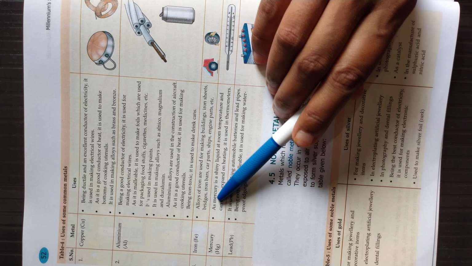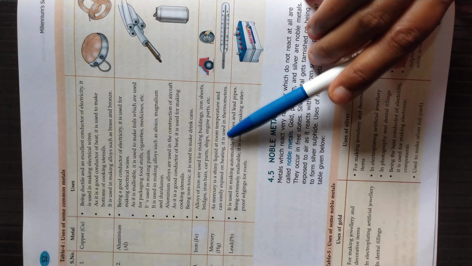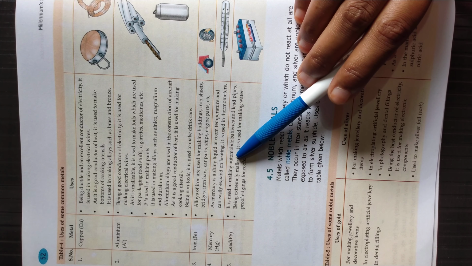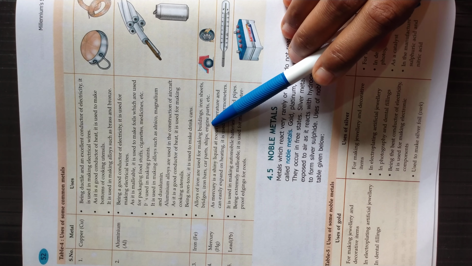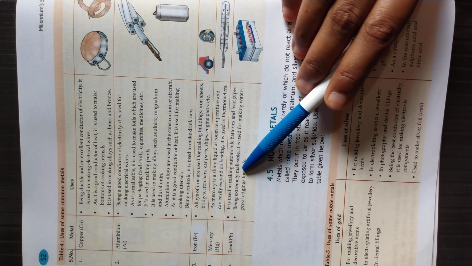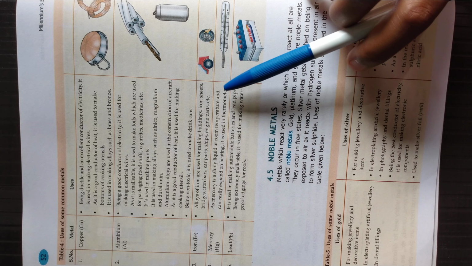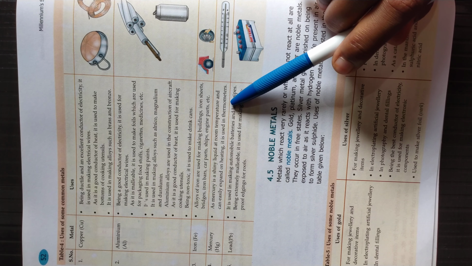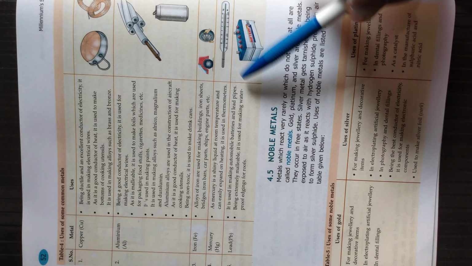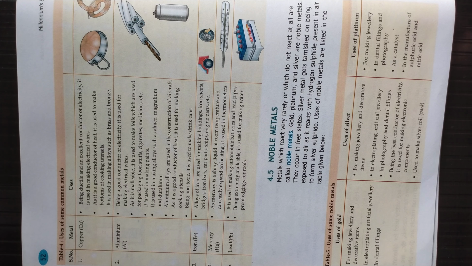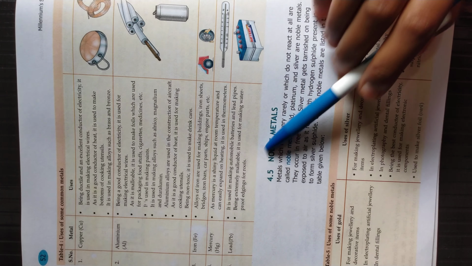Next one is iron. The alloys of iron are used for making buildings, iron sheets, iron rods, machine parts, engines, ships. So many things are made of iron. Next one is mercury. Mercury is the only liquid metal at room temperature, and it is used in thermometers. Mercury can easily expand on heating. If we heat it, then its volume increases.